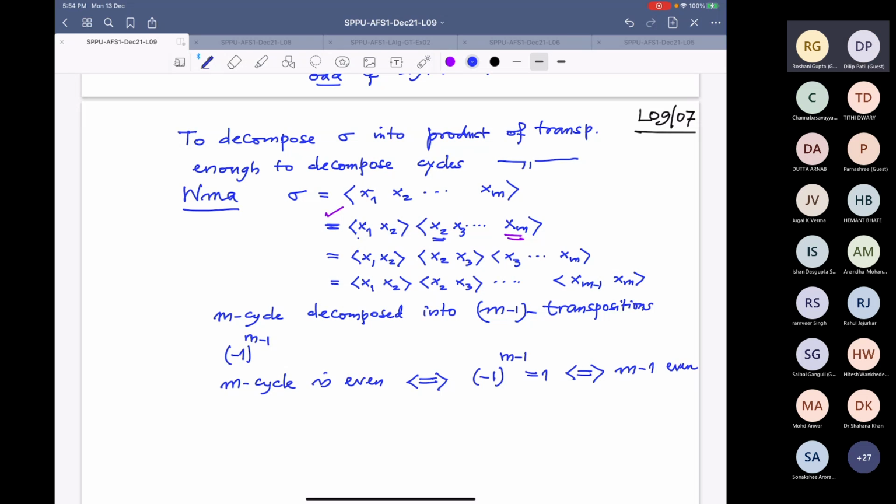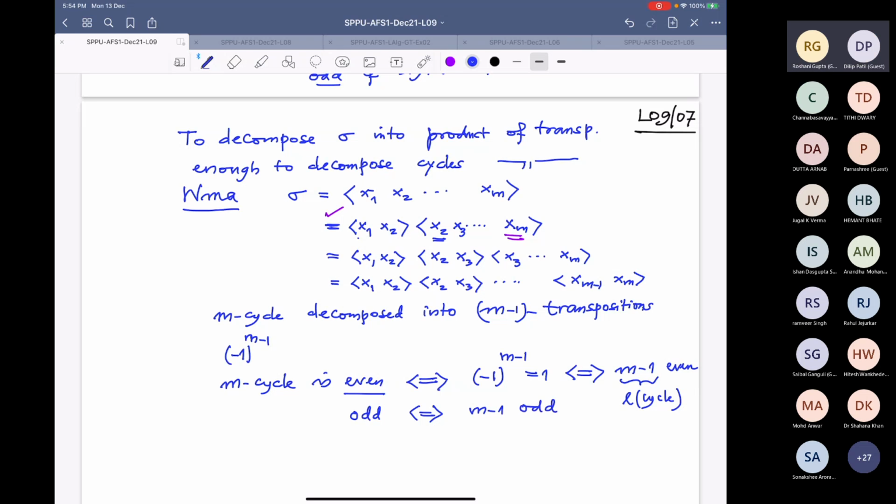Here m minus 1 is the length of that cycle; the number of elements appearing in the cycle minus 1 is the length. So even if m minus 1 is even, odd if and only if m minus 1 is odd.